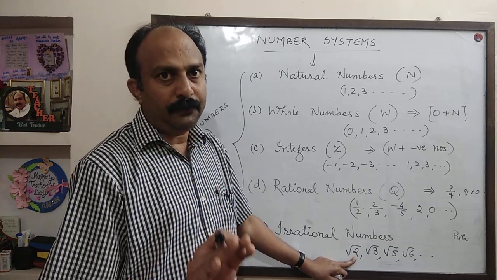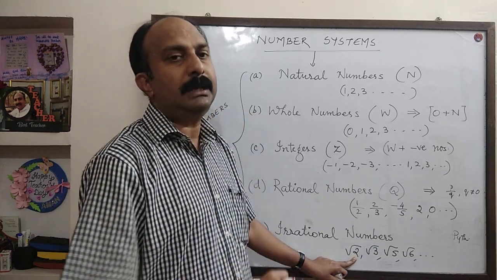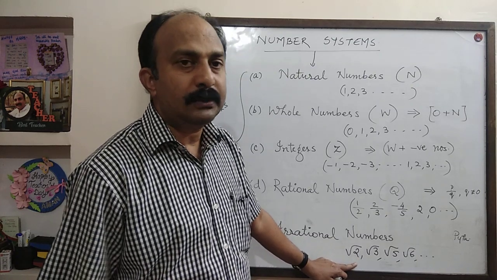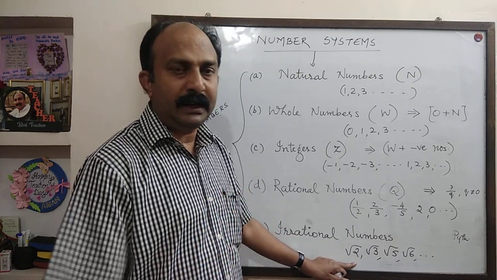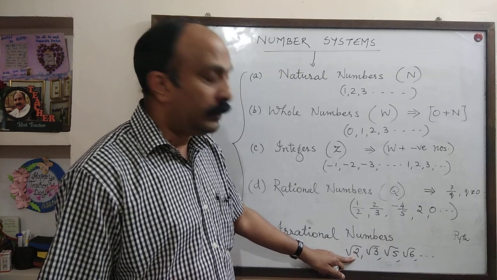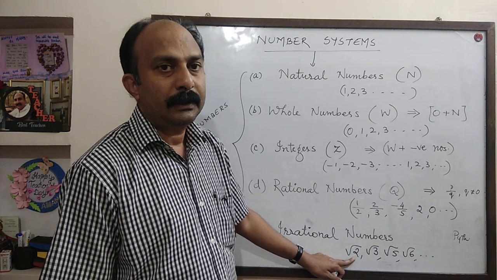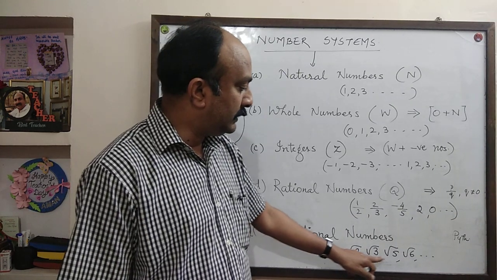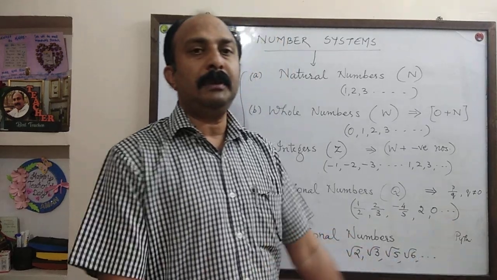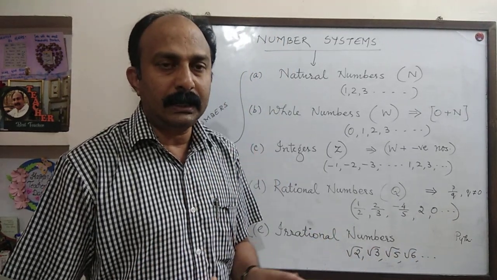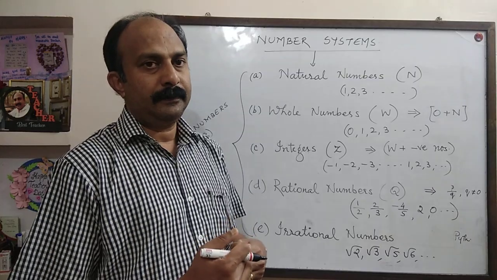In P upon Q form, P and Q both must be integers. Root 2 can be written as root 2 upon 1. 1 is okay, 1 is an integer. But root 2 is not an integer. So, root 2, root 3, root 5, root 6 type numbers are not rational, they are irrational.